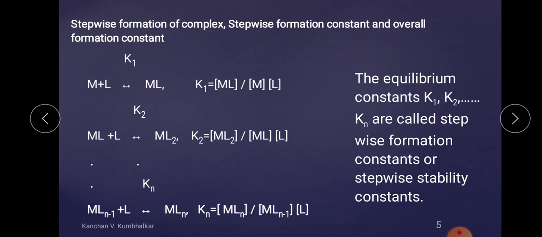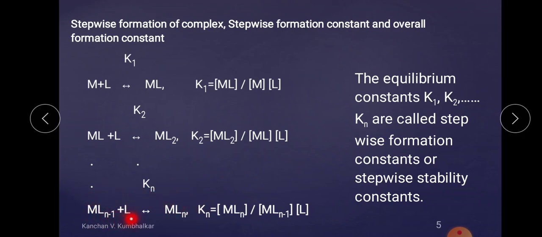If we are continuing to the last step, when we want MLn, where n is any integer, suppose n is equal to 6 and we want ML6. For that purpose we have to take ML5, that is ML n minus 1, as a reactant.